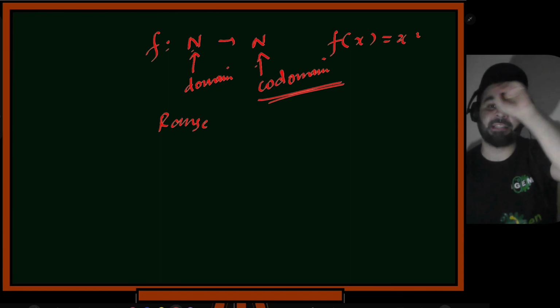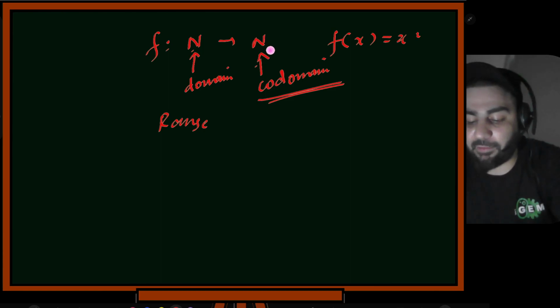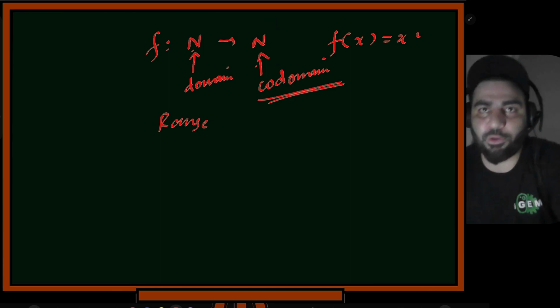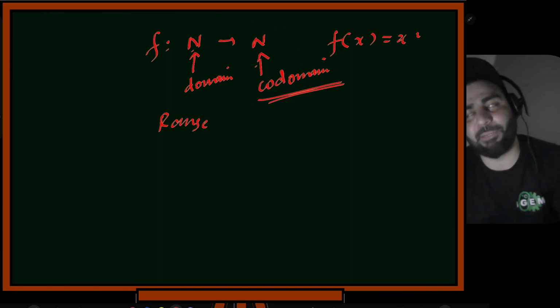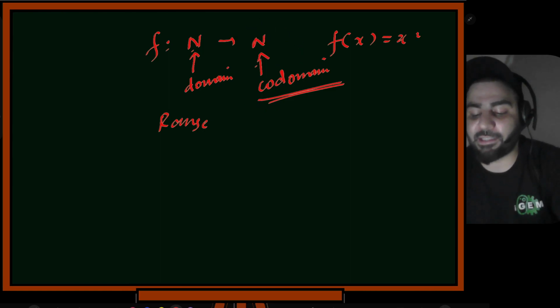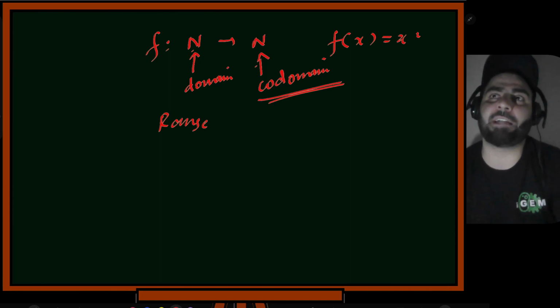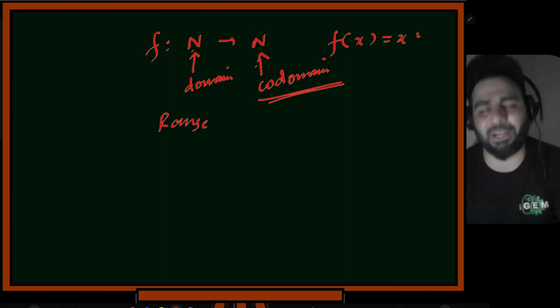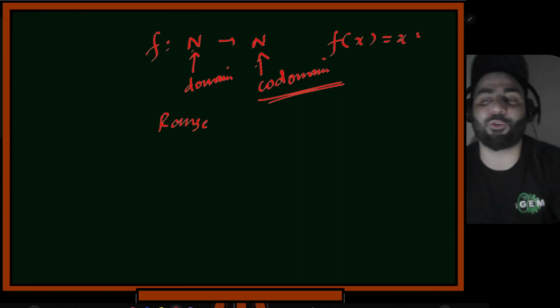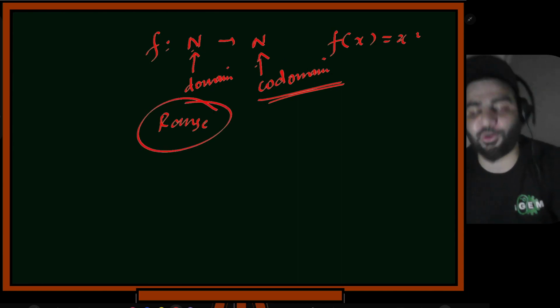Okay, the need is that when we want to define this range, we're good enough when we have range only. If we only had output, then we're good enough. But the thing is, when you define this, you have to again write it. You have to again introduce some more symbols. So better to write this n. Then we'll say it's a codomain, and whatever outputs we actually got will be called range.